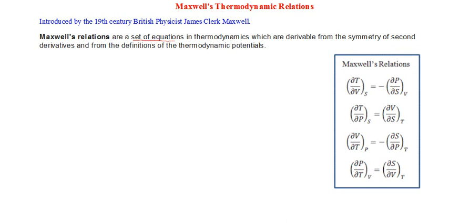That is what is written here: the first one is this one, the second is this one, the third is this one, and the fourth is this one. All these equations are collectively known as Maxwell's relations in thermodynamics. These relations are derivable from the basic mathematical property of analytical functions. You might have heard of analytical functions. They are derivable from the symmetry of the second derivatives.